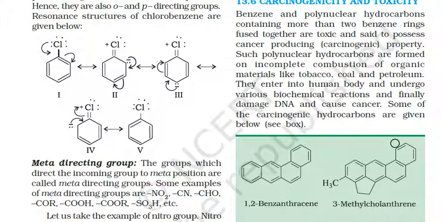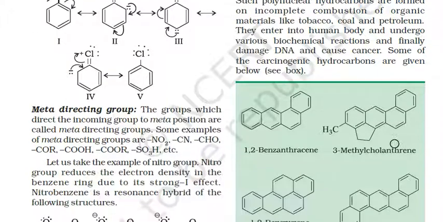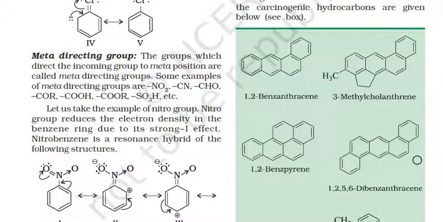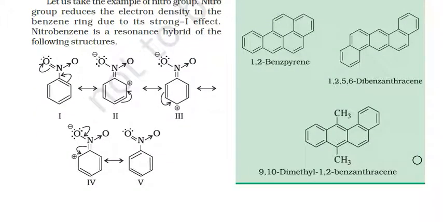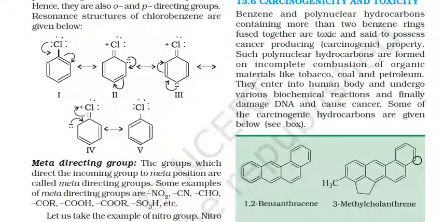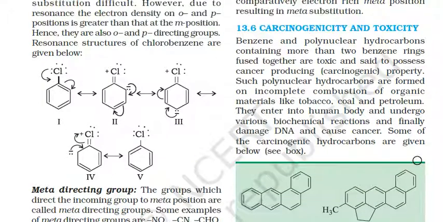Some of the carcinogenic hydrocarbons are 1,2-benzanthracene, 3-methylcholanthrene, 1,2-benzpyrene, 1,2,5,6-dibenzanthracene, and 9,10-dimethyl-1,2-benzanthracene. So these are some of the carcinogenic or toxic carbon compounds.